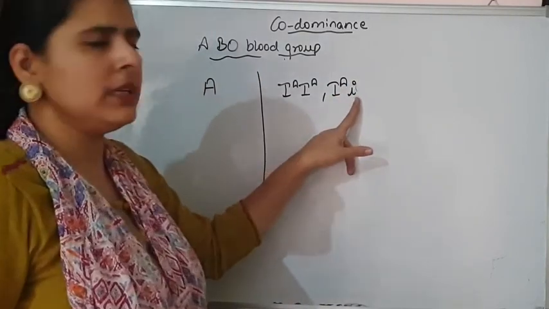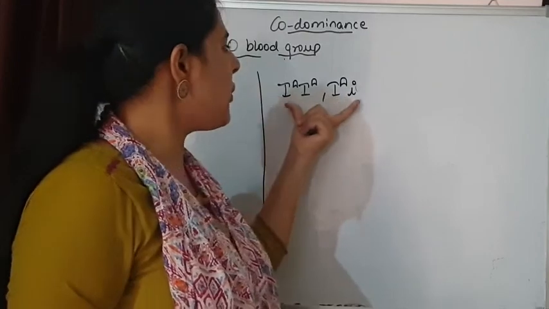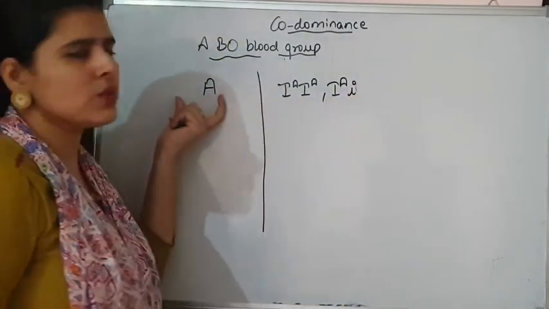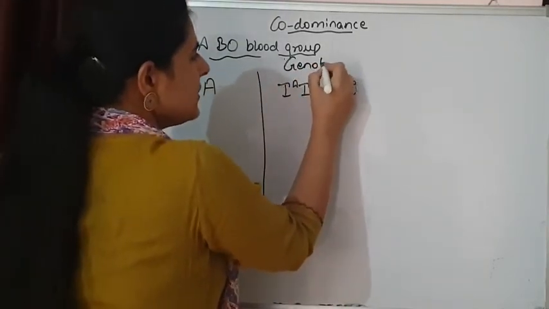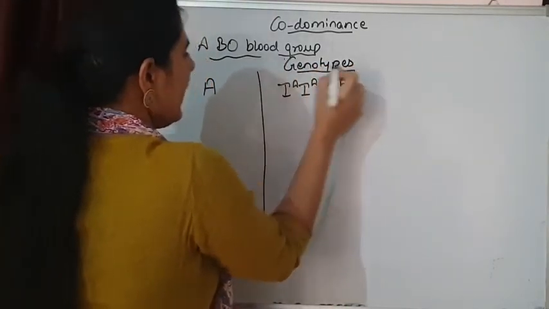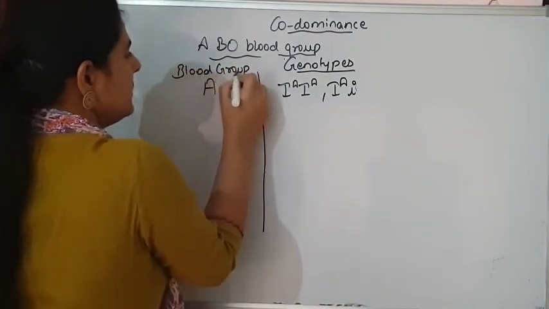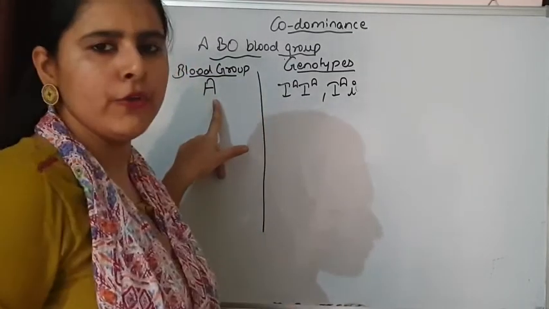Because I is recessive, it is not going to express itself. So in both the situations, both the genotypes, the individual is going to have the blood group A. These are the genotypes and this is the blood group, or you can say the phenotype. So 2 genotypes are responsible for one single phenotype.